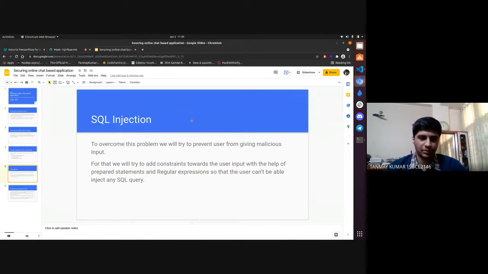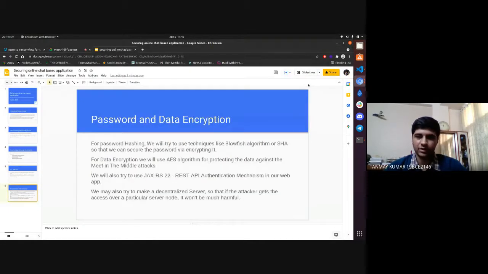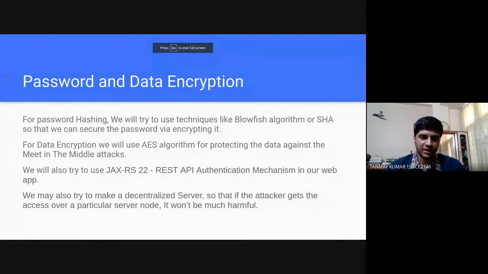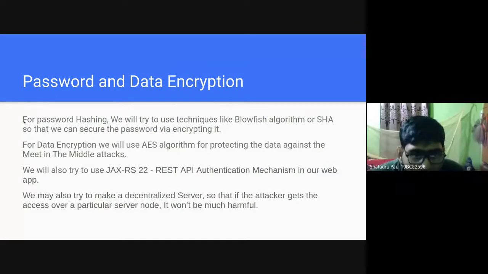Continue with the PPT first, and then we will show the implementation part. This is the last slide of our presentation, on password and data encryption. Hello, sir, I am Shatandru and I am working on it. For password hashing, we will use algorithms like the Blowfish algorithm and SHA-1. For data encryption, we will use the AES algorithm, which will protect our data against meet-in-the-middle attacks.